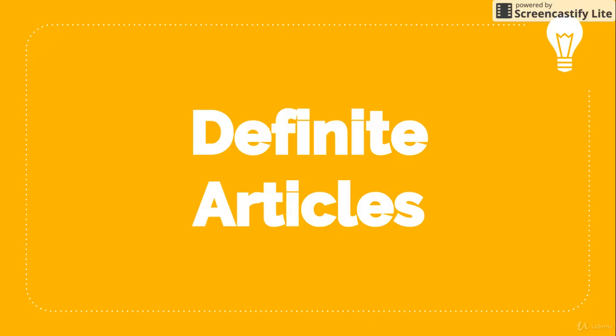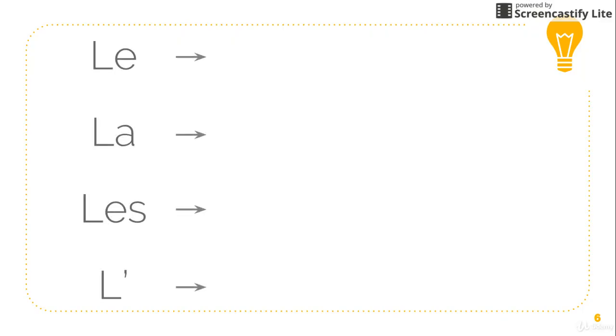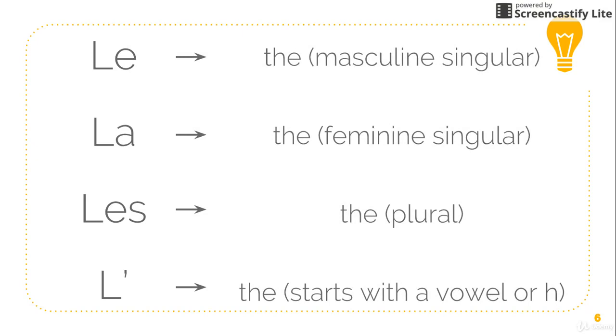Now, let's move on to definite articles. In French, the four definite articles are le, which is used for masculine singular, la for feminine singular, les for plural, and l' when the noun starts with a vowel or h. All four of these forms mean the, so it is used to refer to a specific object.